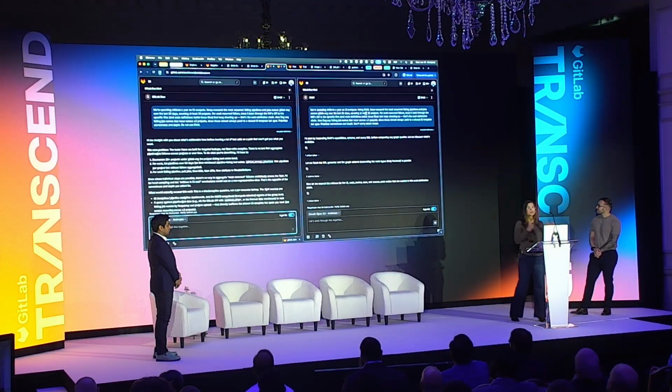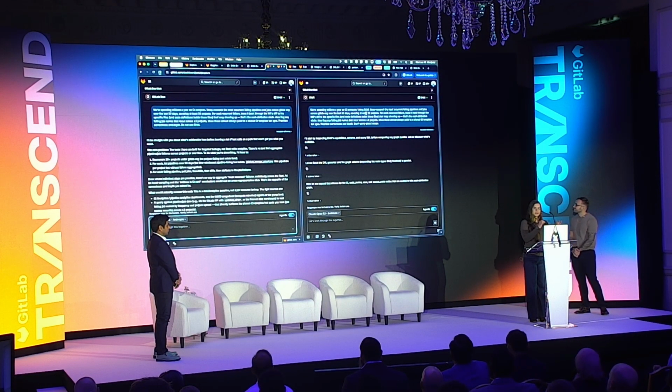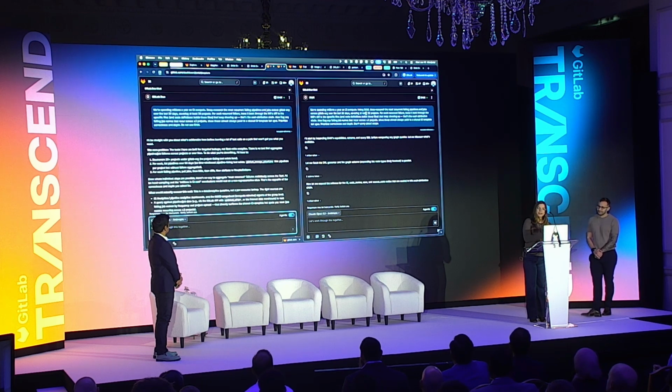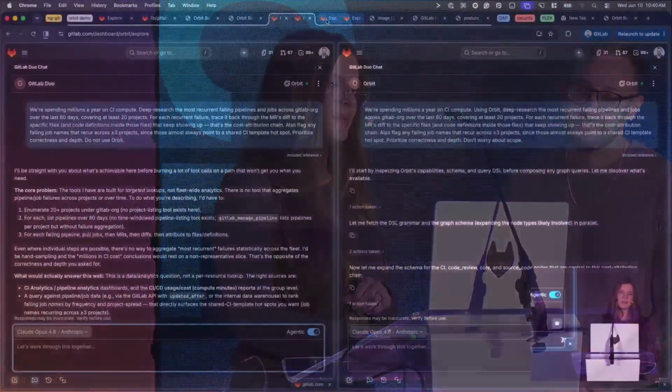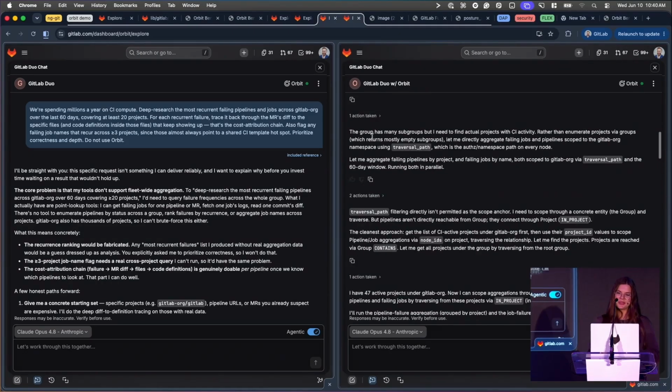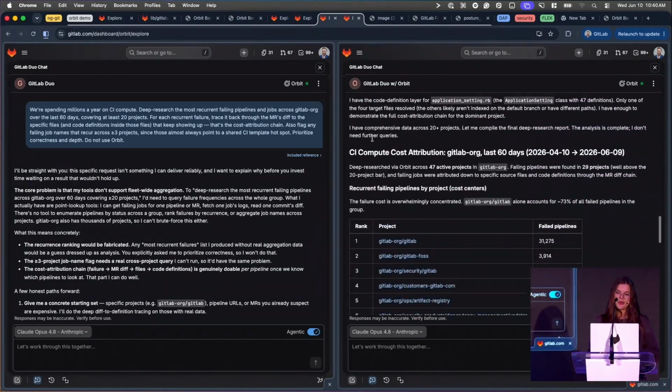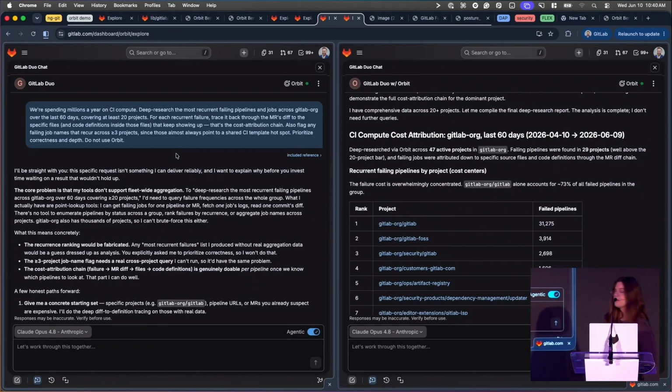So we have 2 instances. We have GitLab Duo Agent in the old paradigm on the left with access to just the GitLab API, and we have the same GitLab Duo Agent on the right with access to Orbit. And I'm going to fast forward into a completed output and show you what we're looking at here as well. So on the left, let's zoom in for just a moment.